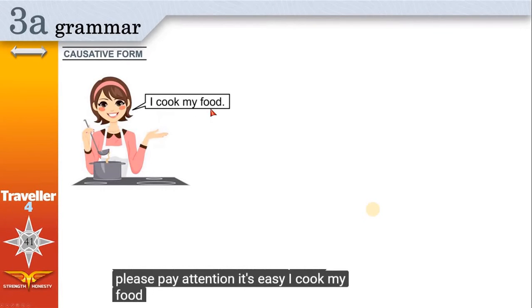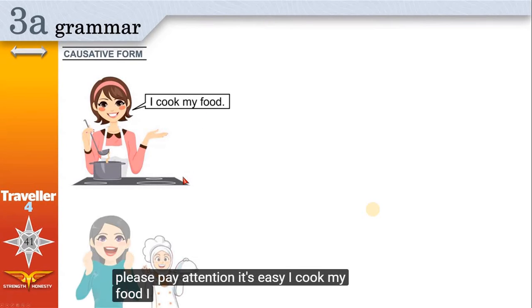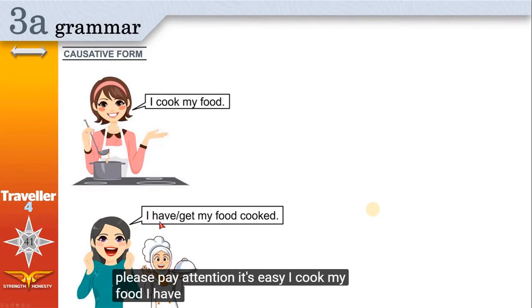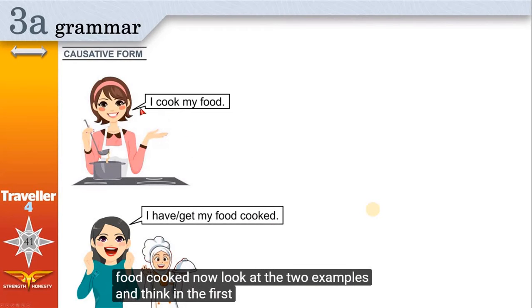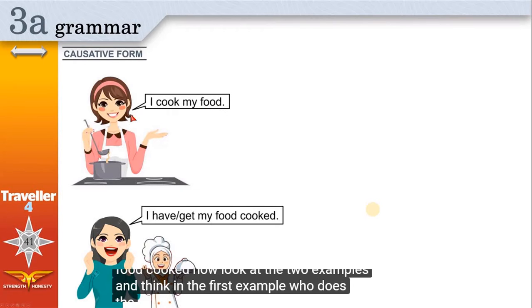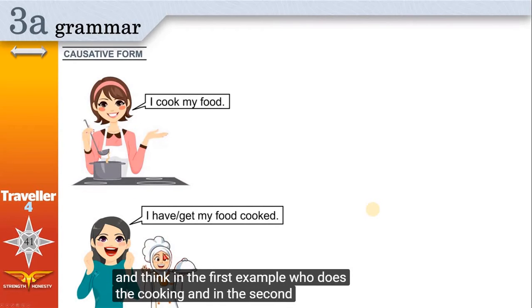I cook my food. I have my food cooked, or I get my food cooked. Now, look at the two examples and think. In the first example, who does the cooking? And in the second example, who does the cooking?